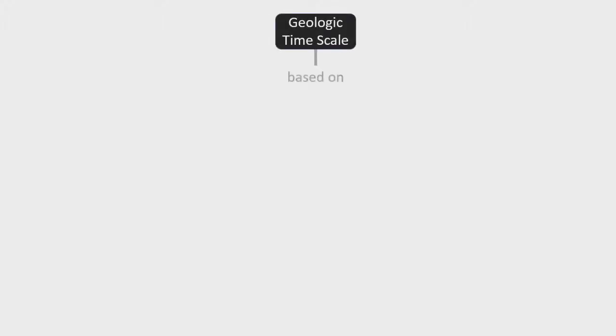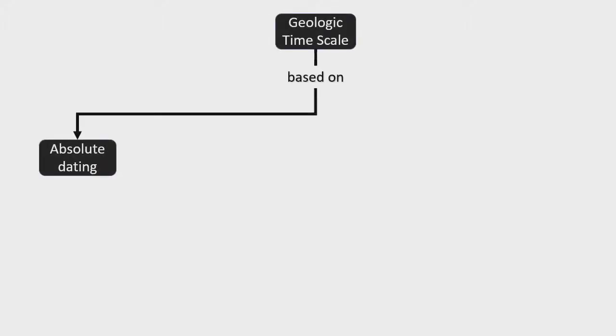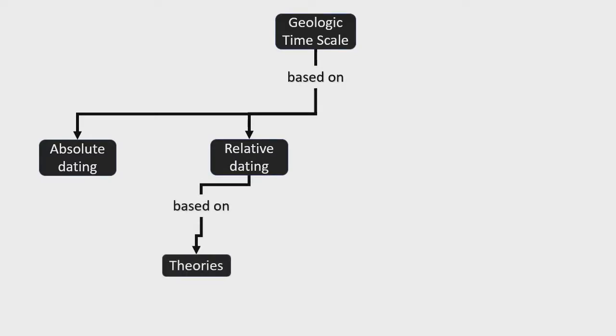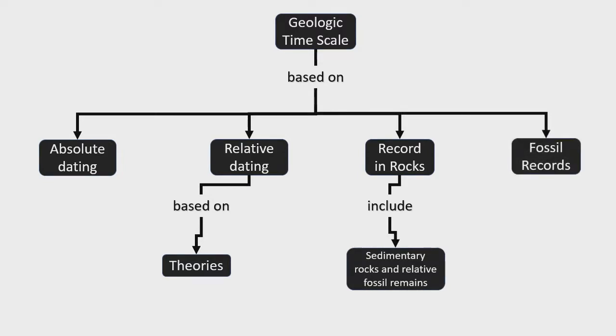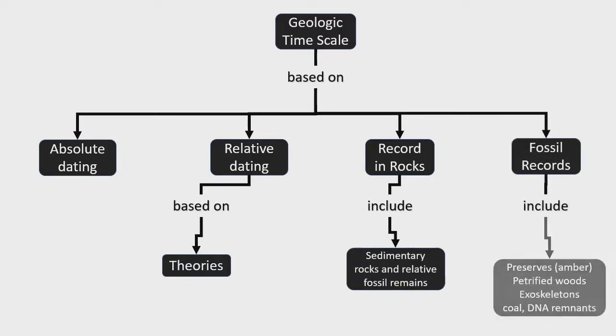The geologic time scale is based on absolute dating and relative dating, which is based on theories developed through time. This is also based on records found in rocks that include sedimentary rocks and relative fossil remains. Fossil records include preserves such as amber, for example, which preserves the entire organism, as well as petrified woods, exoskeletons, coal, and DNA remnants.